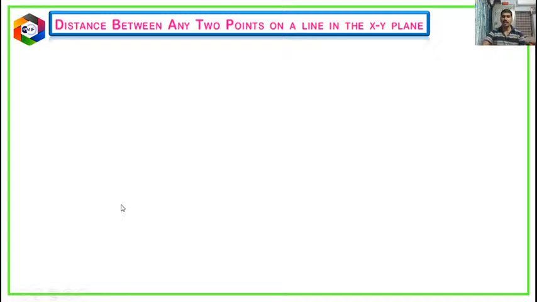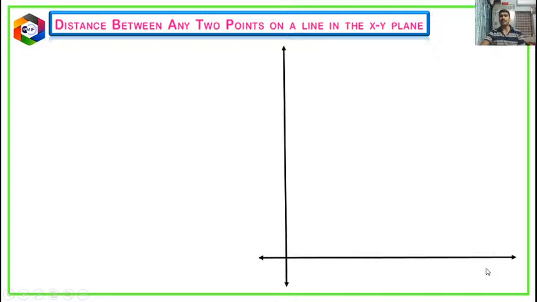To calculate this, I am going to draw the horizontal reference number line, which is the x-axis, and the vertical reference number line, which is the y-axis. So here children, let us name it. The meeting point of both x and y axis is called the origin, and this is the positive x-axis and this is the positive y-axis. Let us locate 2 points somewhere.